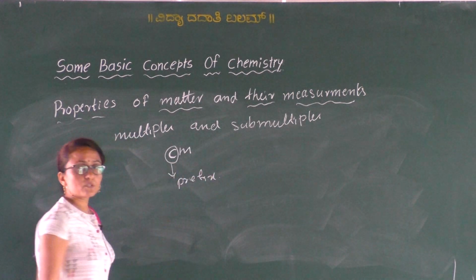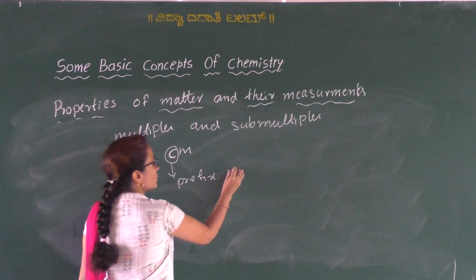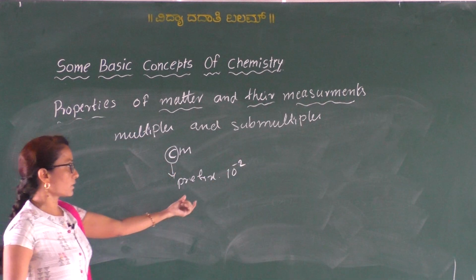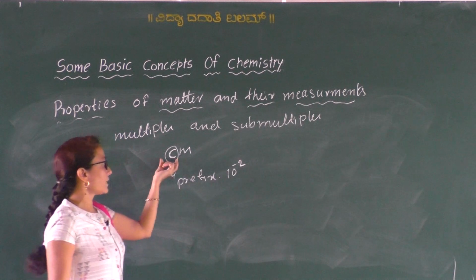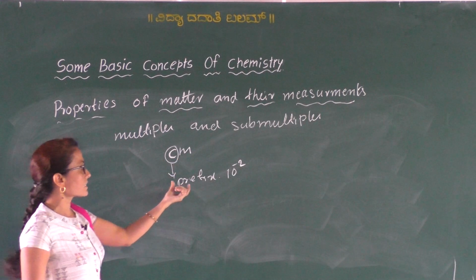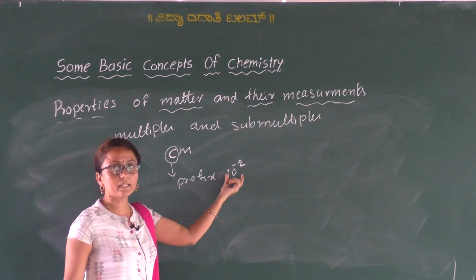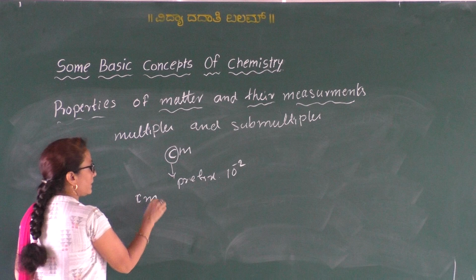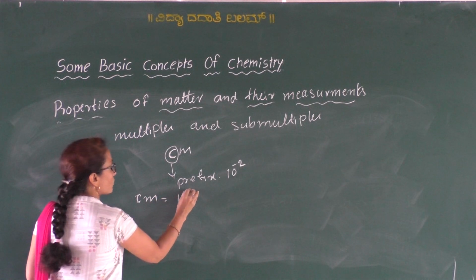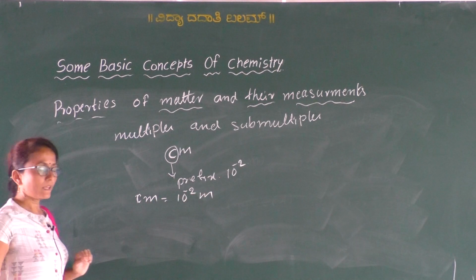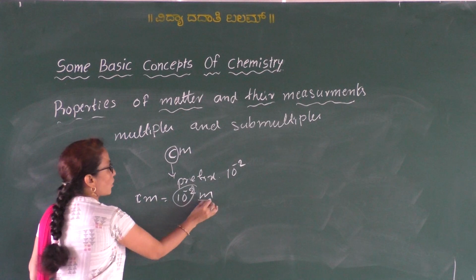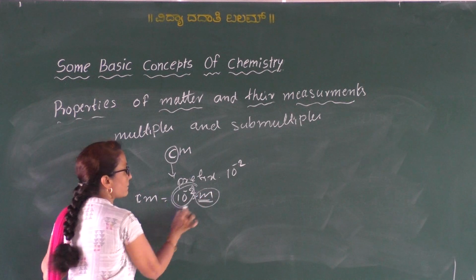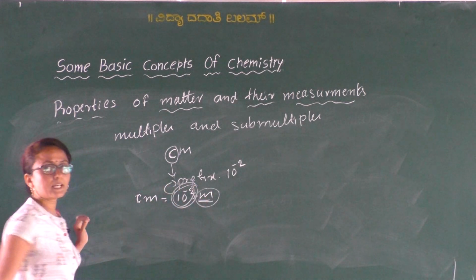It is used to indicate 10 to the power of -2, which is a smaller amount. To indicate that smaller length we use centi. That prefix indicates 10 to the power of -2. Therefore centimeter is equal to 10 to the power of -2 meter. So that is a multiple of this unit. Meter is a unit of length, and this is a multiple of that unit, used as a prefix.